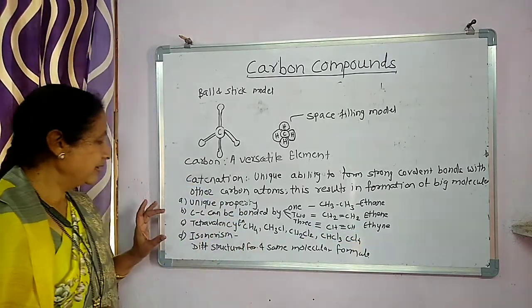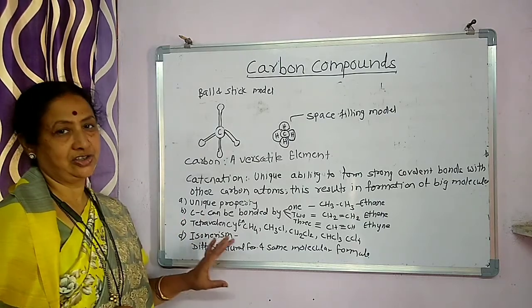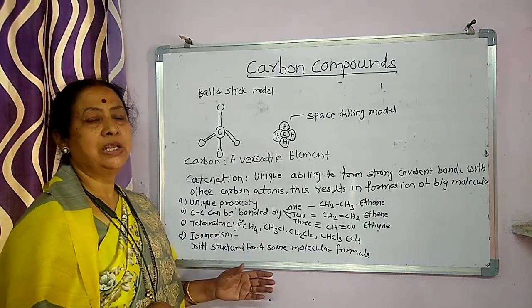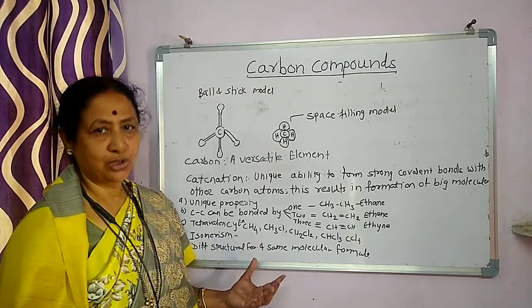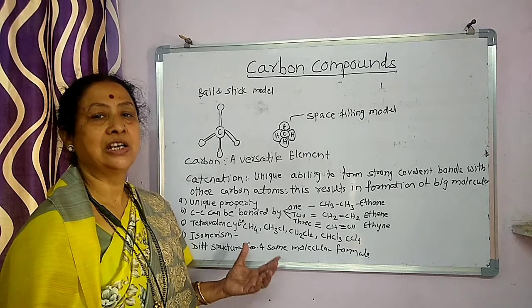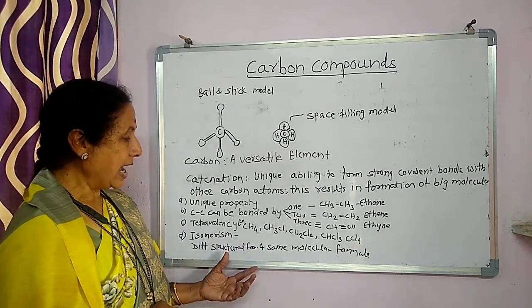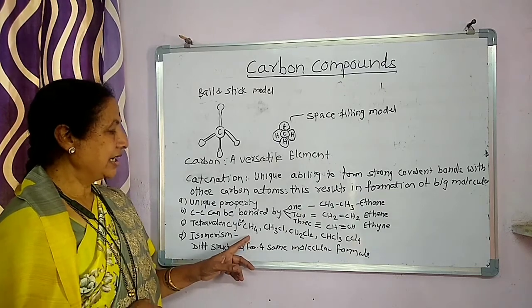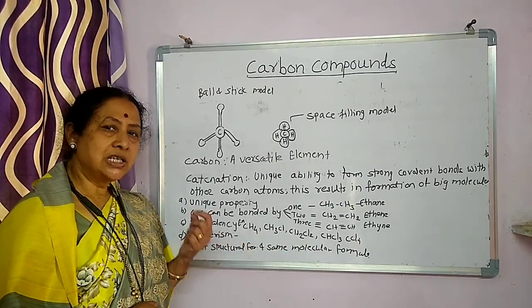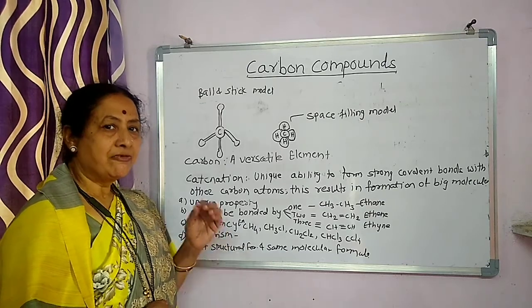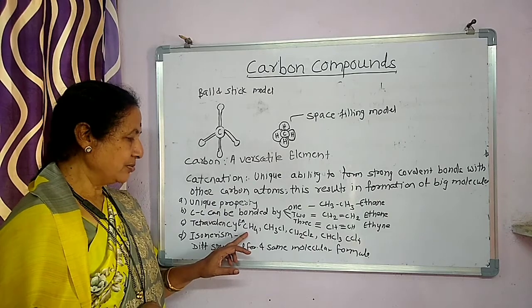The third important point is tetravalency. Tetravalency means the carbon has 4 electrons in its outermost shell. So carbon is called tetravalent, and with this it can form a variety of compounds. From a single carbon atom, 5 compounds can be formed. First, that is methane.